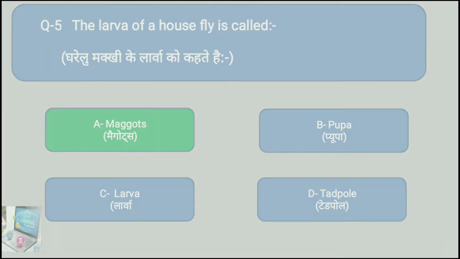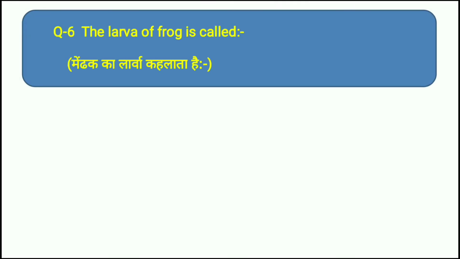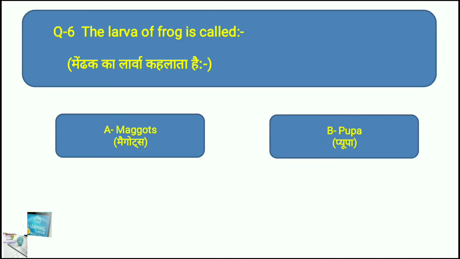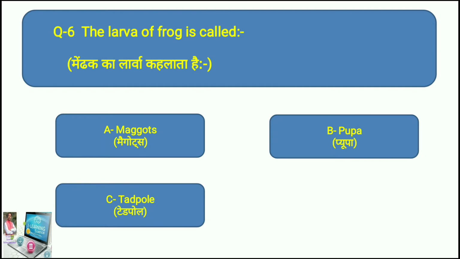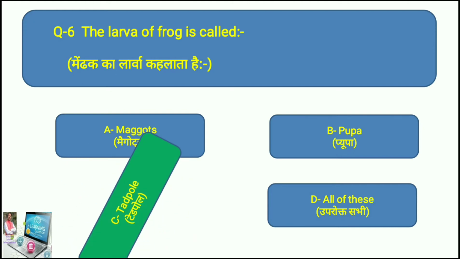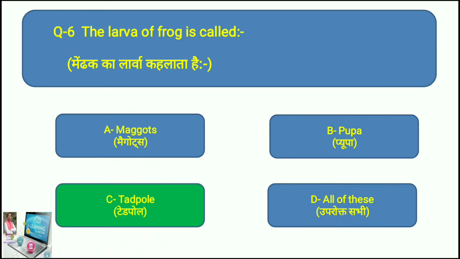Question number 6 is, the larva of a frog is called what? Your options are, option A is maggots, option B is pupa, option C is tadpole, and option D is all of these. What do you think is the right answer? The answer is option C, tadpole. The larva of a frog is called a tadpole. Next question, question number 7.